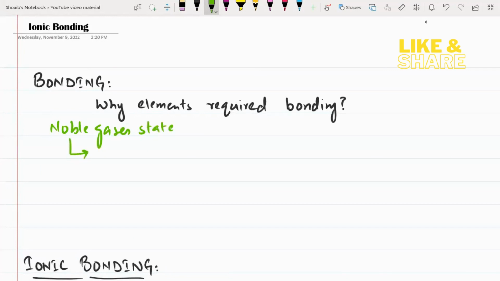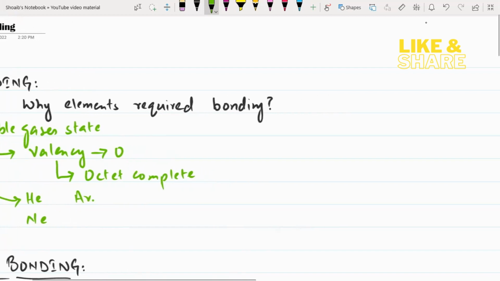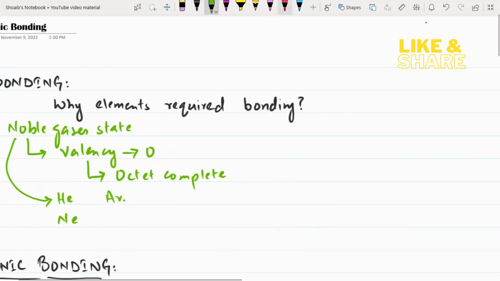Noble gases are those gases which have a valency of zero. Valency zero means their octet is complete. Their octet is complete, meaning the last shell contains 8 electrons or 2 electrons. The noble gases are like helium, neon, or argon. To attain this noble gas state, the elements go for bonding.